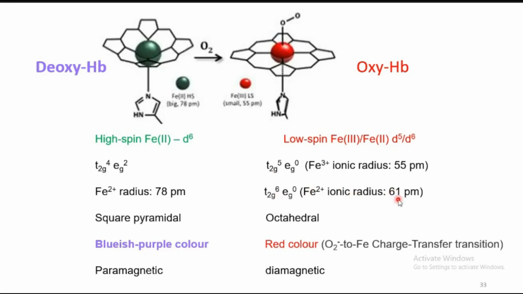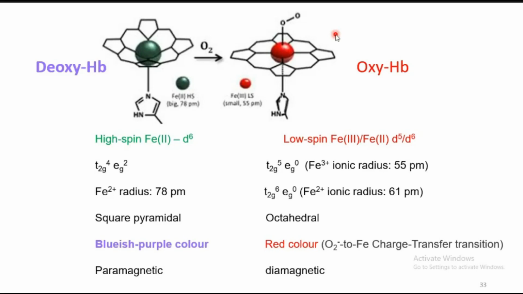This variation depends on the addition of one more ligand as well as the geometrical changes. The geometry changes from square pyramidal to octahedral upon addition of molecular oxygen. The ligand field exhibited by molecular oxygen, as we already know, is not that strong; it is a weak ligand only.